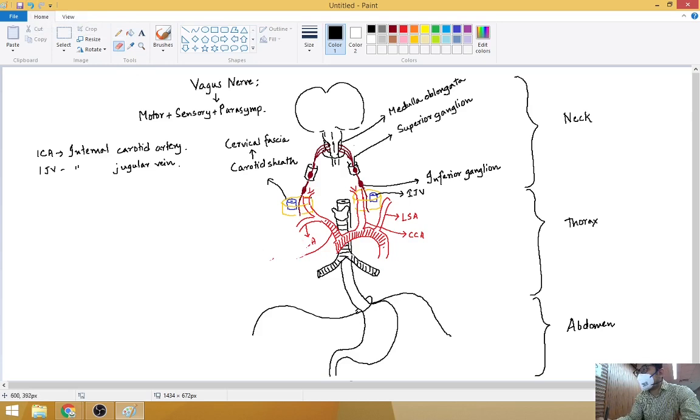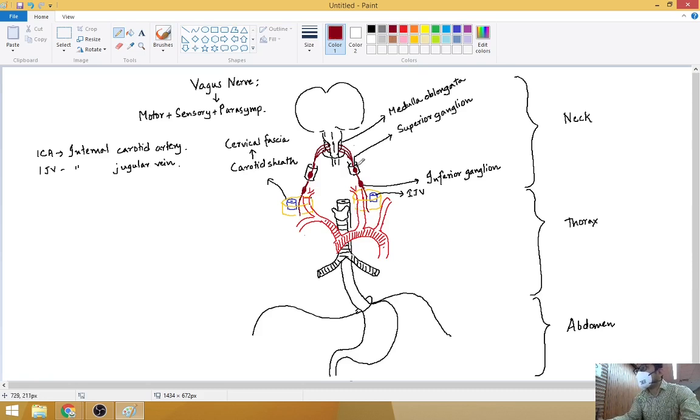So I think you have no need to name this, you know all these, the subclavians, the carotids. You know all this now. Even the classes for the arches are finished. So by now you should be knowing all these structures as well as the nerves related to them.